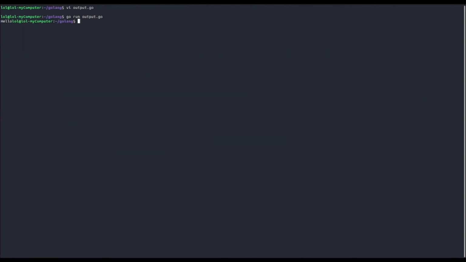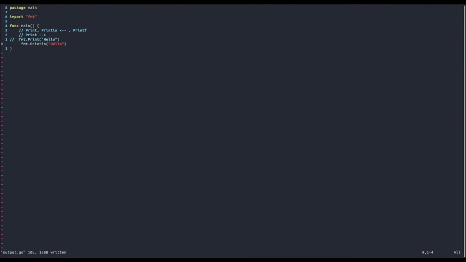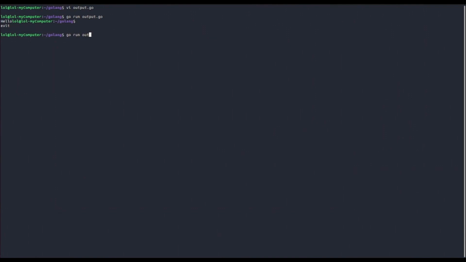Now let's try to do the same, but this time with the println function, and we will see that we get hello and then the next terminal line will be on a new line.